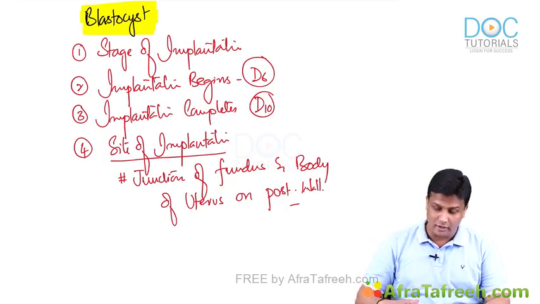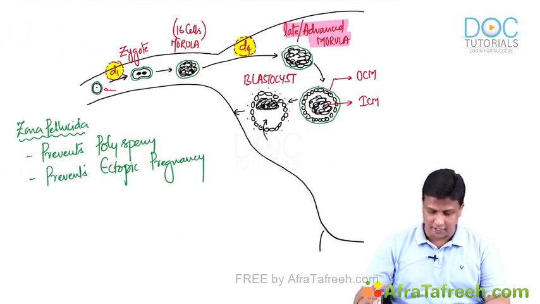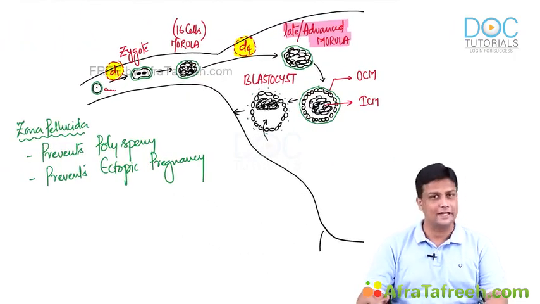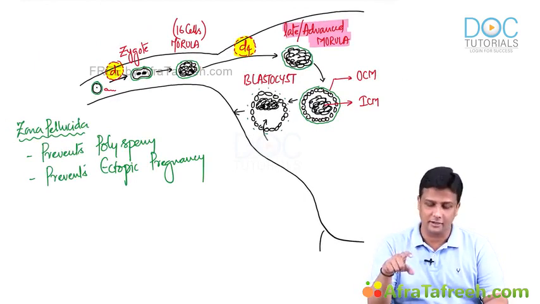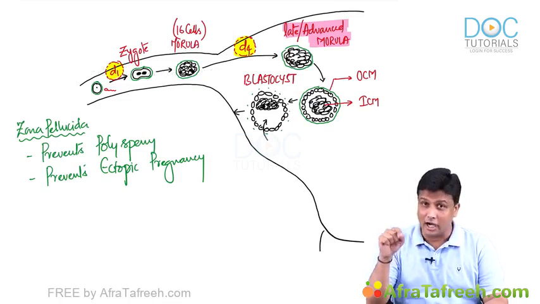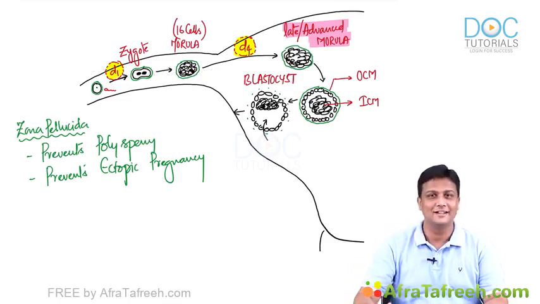So, that is about the first week of pregnancy, guys. And from here onwards, we have to move towards the second week of pregnancy. And we have to continue with the further changes that are taking place in the blastocyst, that too in the outer cell mass as well as the inner cell mass. And that we are going to see further in the second week.